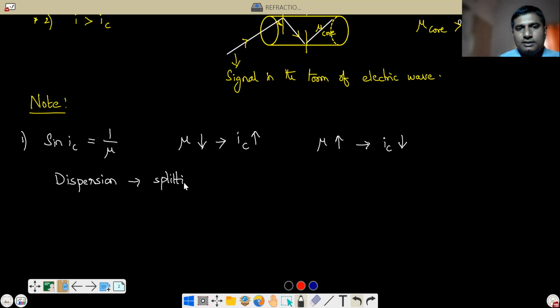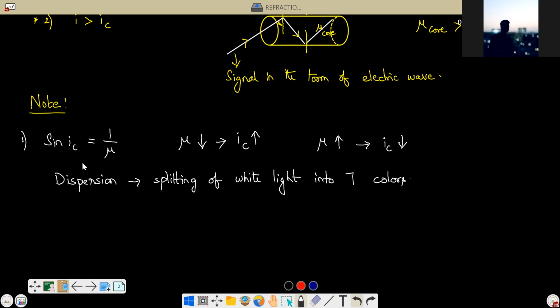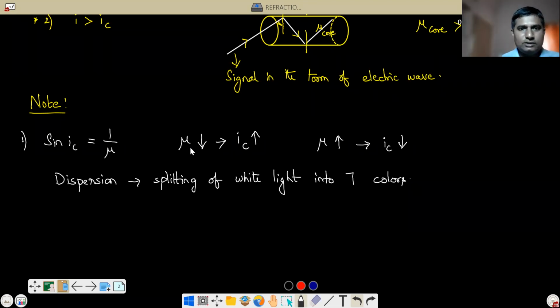And what is the reason for this dispersion? Due to difference in wavelengths, sir. Correct. But the basic reason is this one.